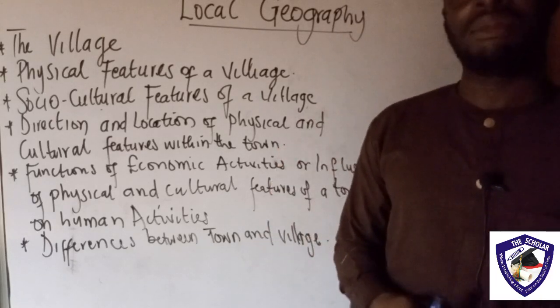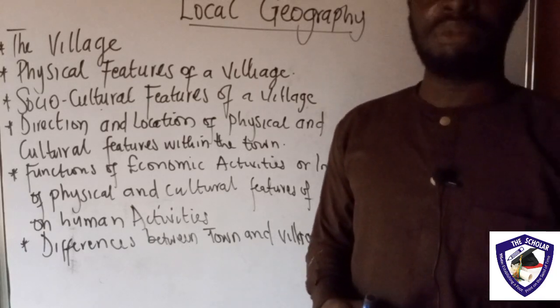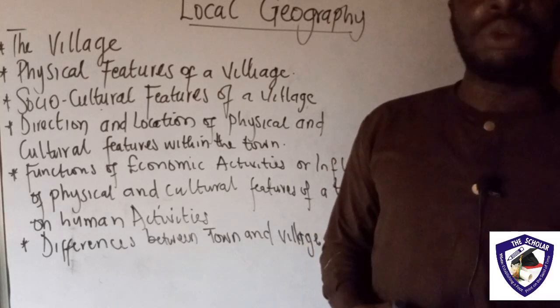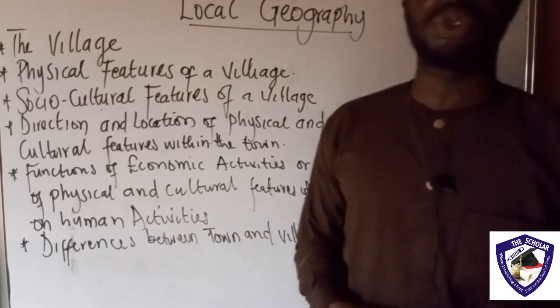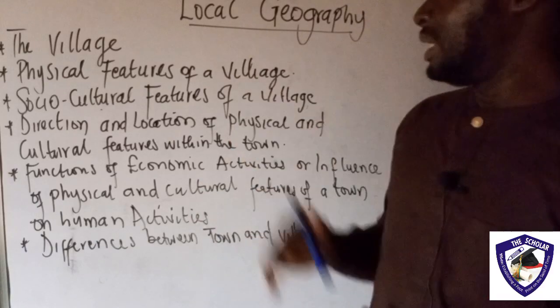Then we also look at the drainage. What kind of drainage system is it? Is it by stream? Do they get water by stream? They get water through a fall, and just so many of it. So all of these are what we consider under the physical features that are found in the village.